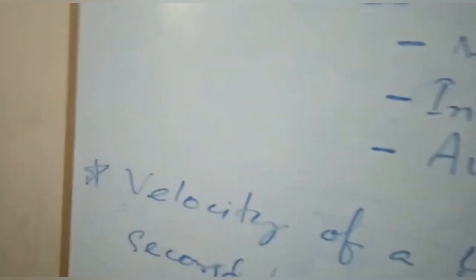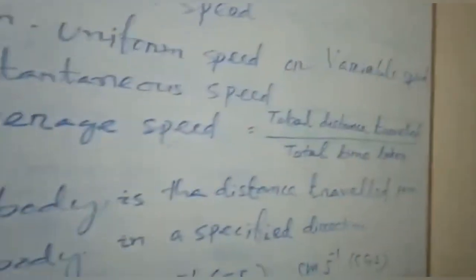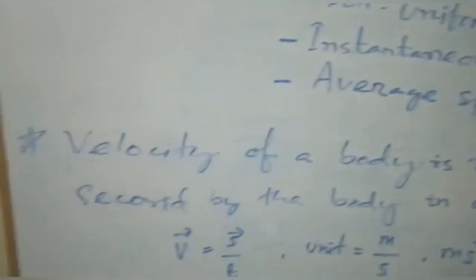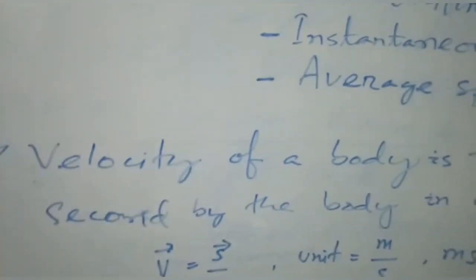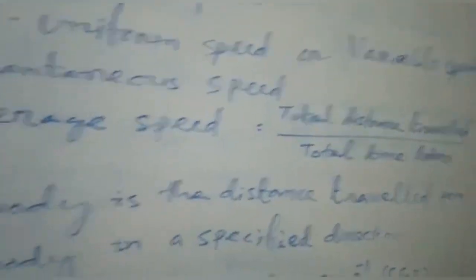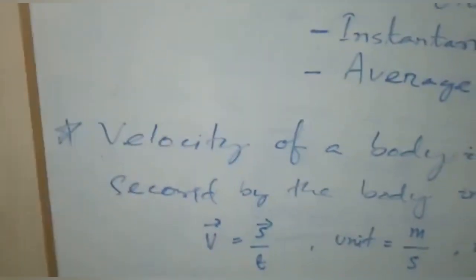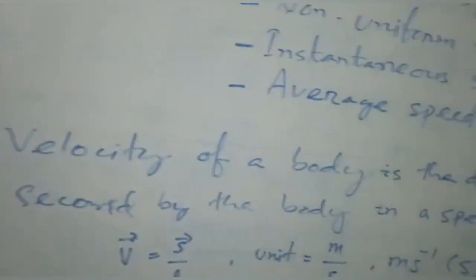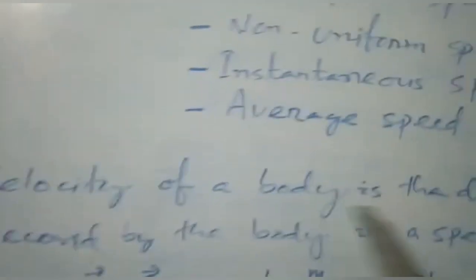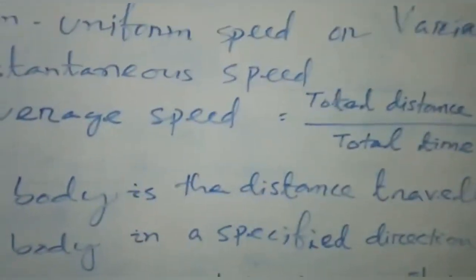Now, another term related to speed, that is called velocity, a term of motion. So the velocity of a body is the distance traveled per second by the body in a specified direction.